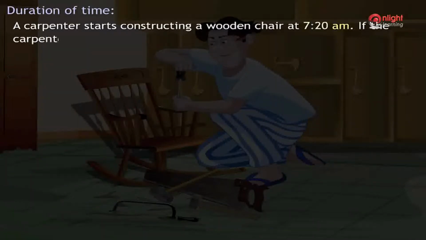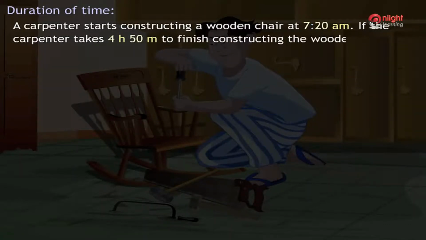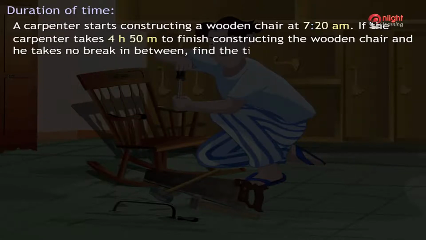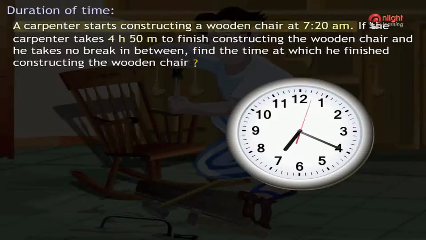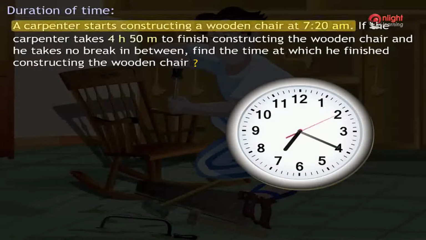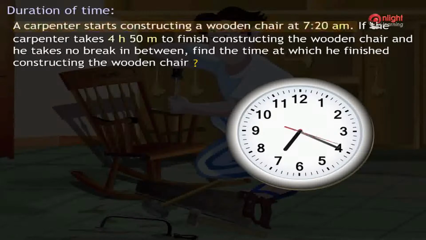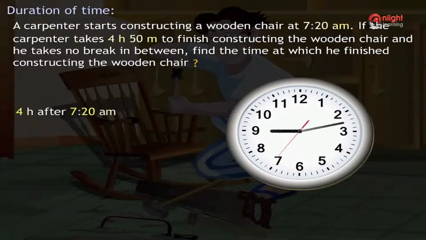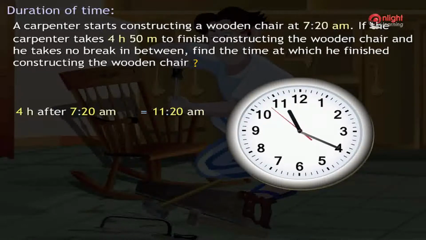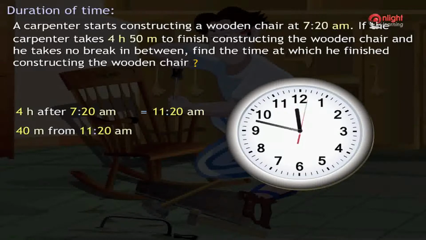If the carpenter takes 4 hours 50 minutes to finish constructing the wooden chair and he takes no break in between, find the time at which he finished constructing the wooden chair. The carpenter finishes constructing the wooden chair 4 hours 50 minutes from 7:20 a.m. Now 4 hours after 7:20 a.m. is 11:20 a.m. Now we know that 40 minutes from 11:20 is 12 p.m.